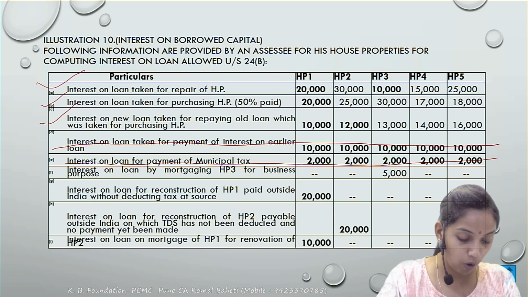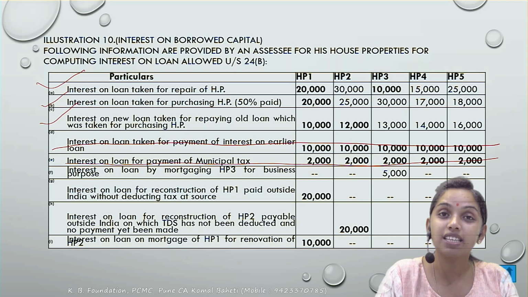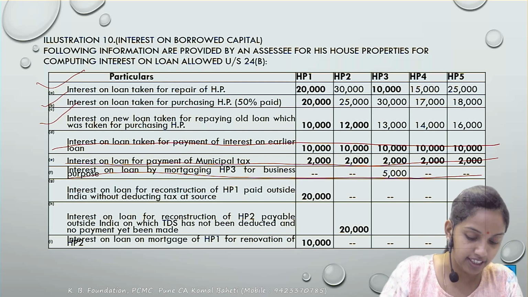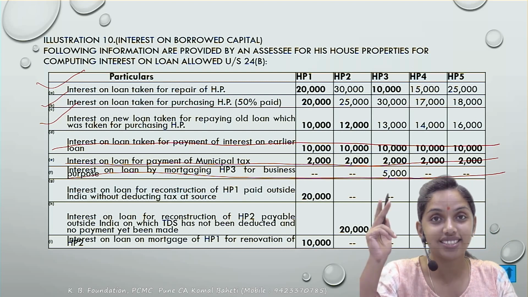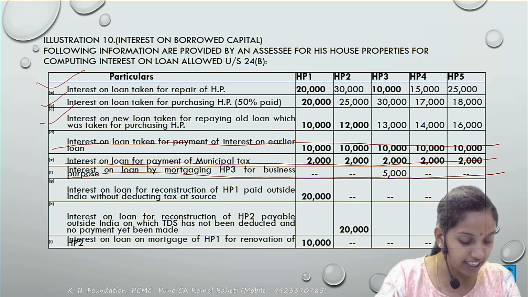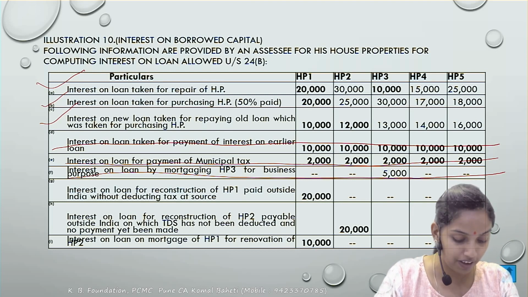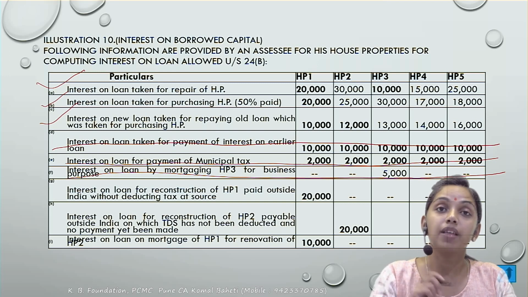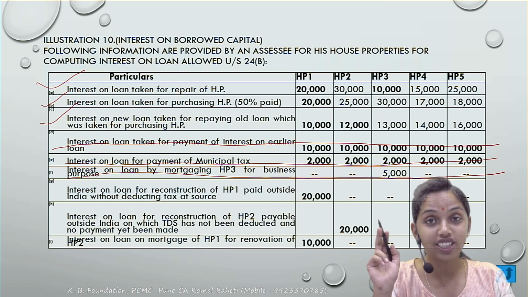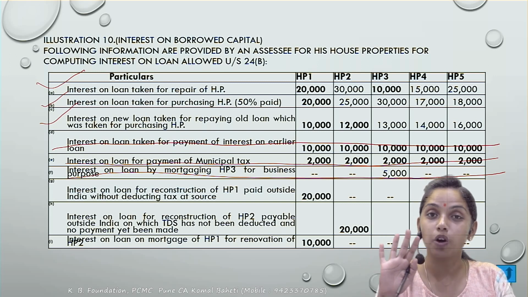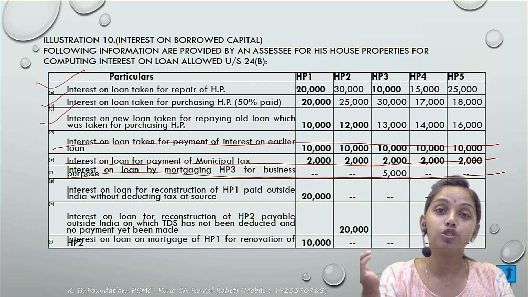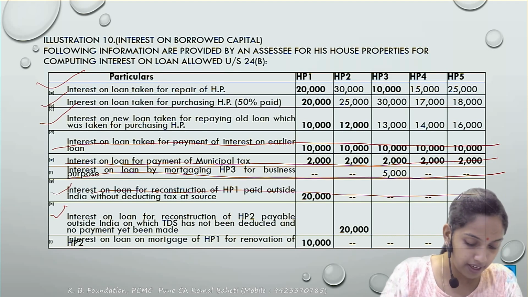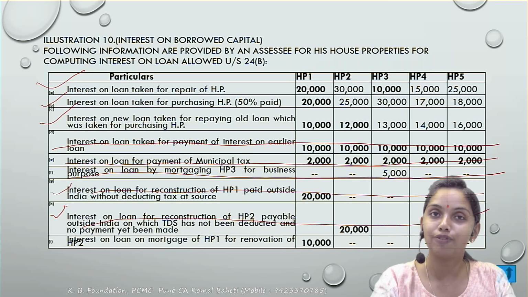Interest on loan taken for mortgaging a house property for the business purpose. What is the purpose? Business purpose. PCR 5 में आता है? No. So this is again not allowed as deduction under the HP. This should be allowed as deduction under the PGBP. Next, interest on loan for the reconstruction of the house property 1 paid outside India without the TDS. This point we are covering in the next slide. If the interest has been paid outside India without deduction of the TDS, then the deduction is not possible. Correct? अगर आप outside India pay कर रहे हो, you should deduct the TDS, then only deduction could be possible. So in both points TDS has not been deducted, so it won't be allowed under section 24.